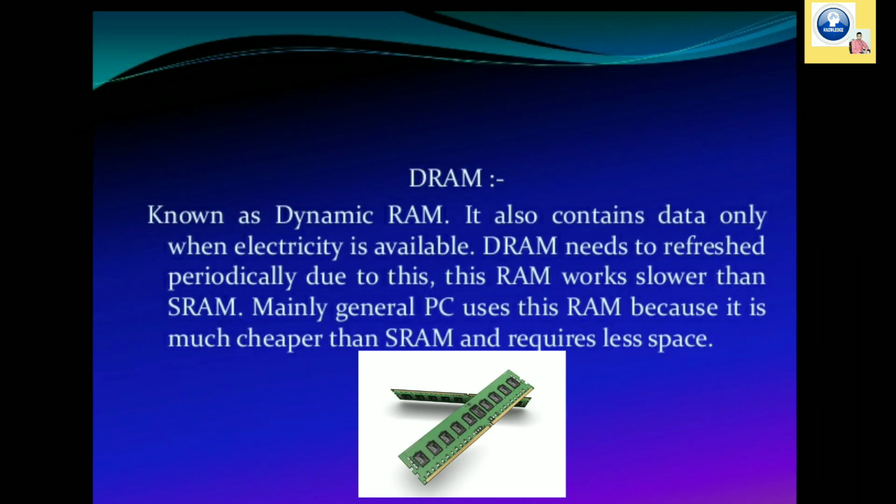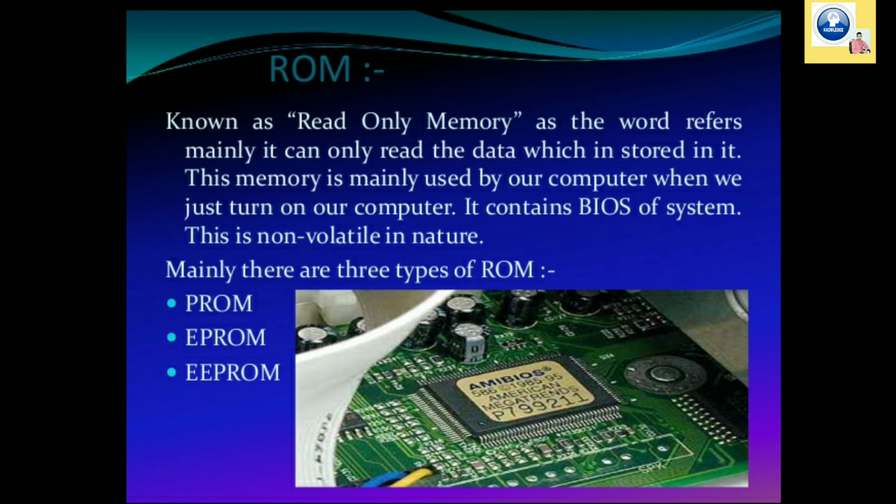Let's talk about dynamic RAM. It also contains data only when electricity is available. Dynamic RAM needs to be refreshed periodically, and because of this, it works slower than the static RAM. Mainly a general PC uses this RAM because it is much cheaper than the static RAM, and it also requires less space.